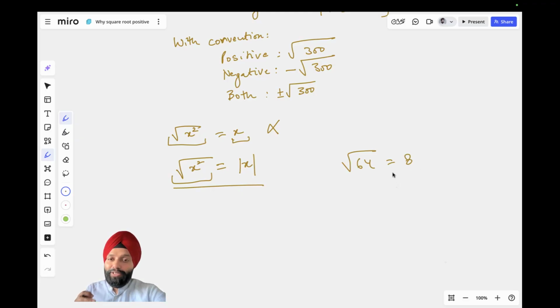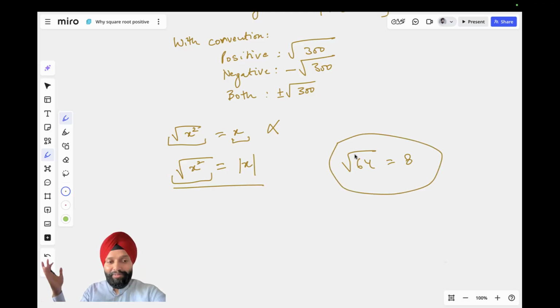So because of the same convention, in case of numbers, things are simplified. We get rid of the mod. But in case of variables in which we don't know the sign of the variable, we have to put a mod. So things become a little complicated there. And that is the reason. So convention is the reason we write square root of x square as mod x and not just x.